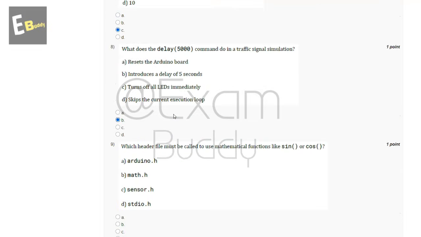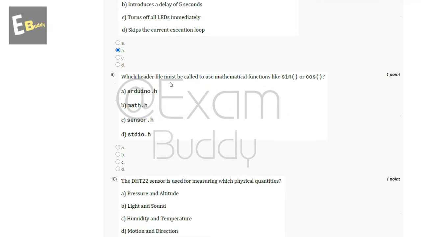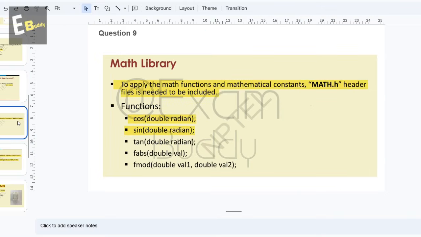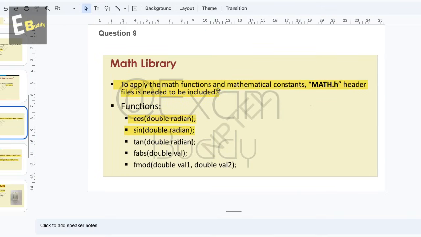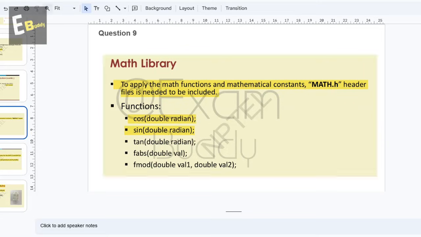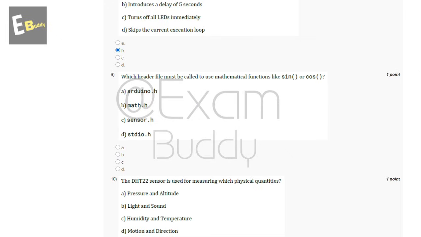And now let's go to our question number 9. Which header file must be called to use mathematical functions like sine or cos? So these are the options, and now let's check the explanation. In explanation, to apply the math functions and mathematical constants, math.h header file is needed to be included: cos, sine. So the answer of our ninth question is B.